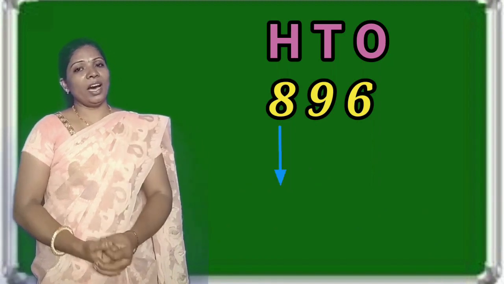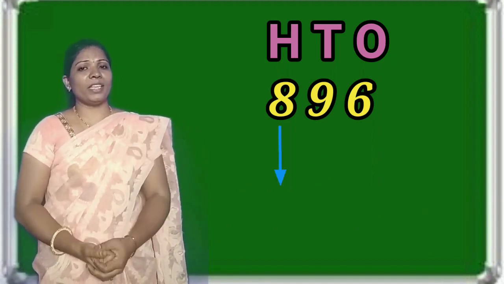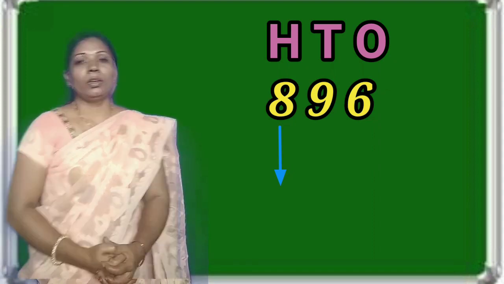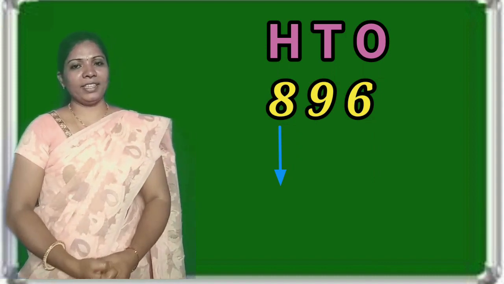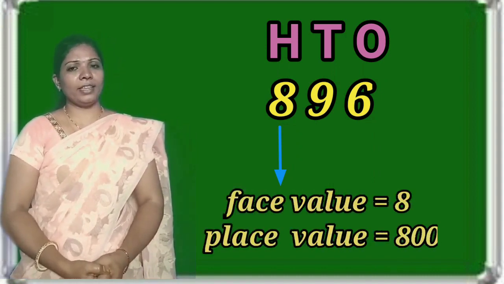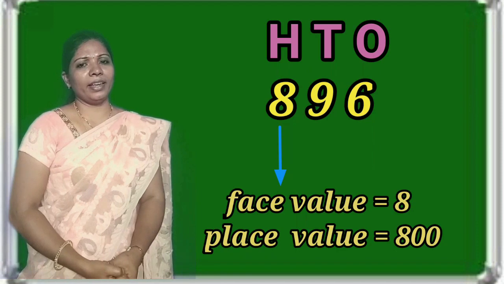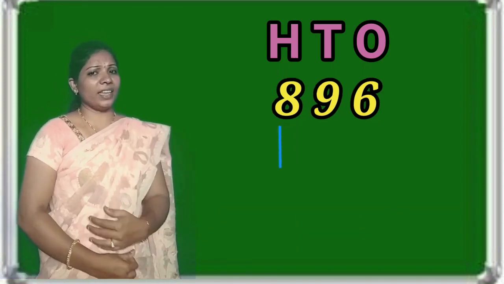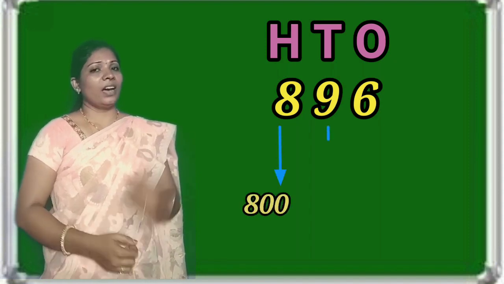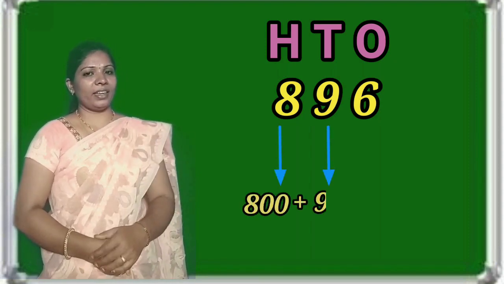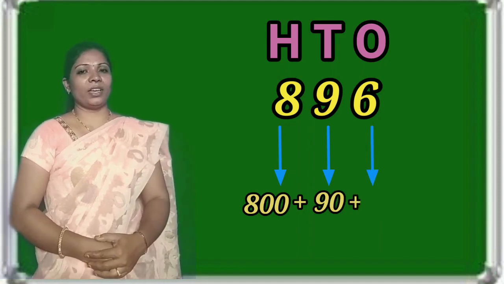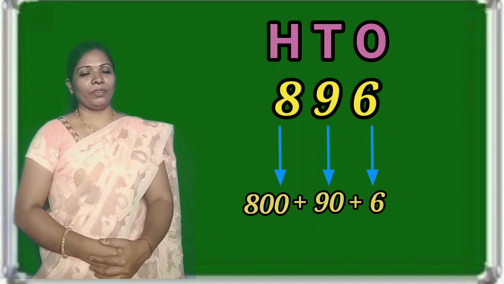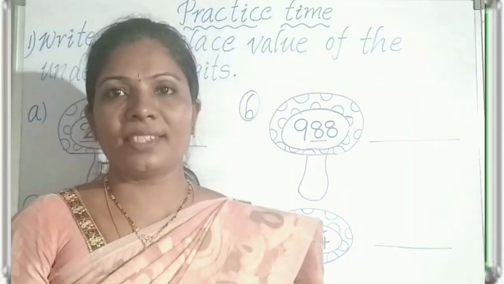Next, coming to the hundreds place. In hundreds place, what is the digit here? 8. 8 in hundreds place. So, the face value of 8 is 8 and the place value of 8 is 800 because 8 is in hundreds place. See here, how many hundreds are there? 8 hundreds. How many tens are there? 9 tens. How many ones are there? 6 ones. So, 8 hundreds, 9 tens, 6 ones. Very good. Now, let us do the practice time.